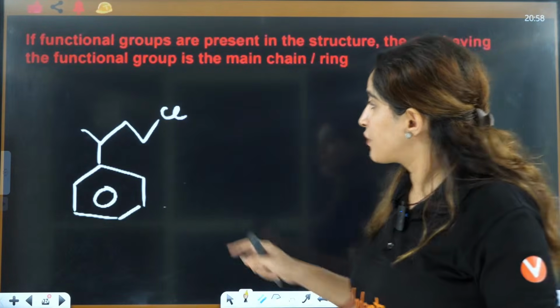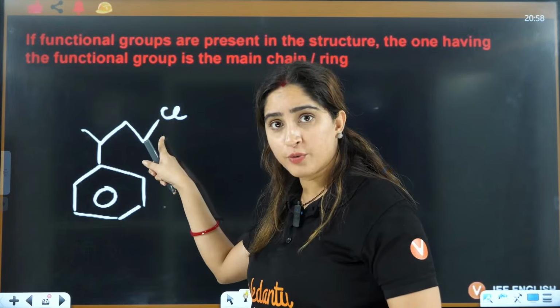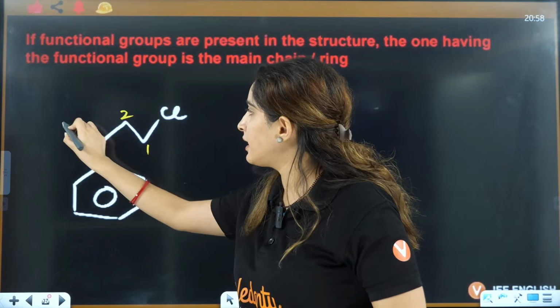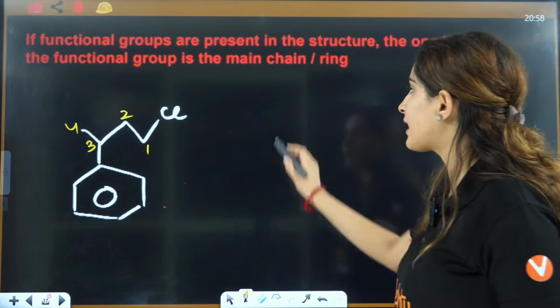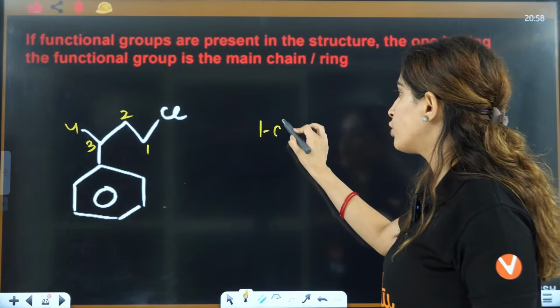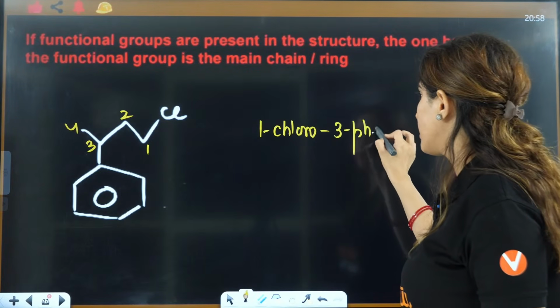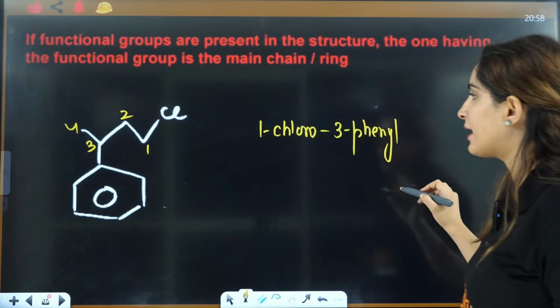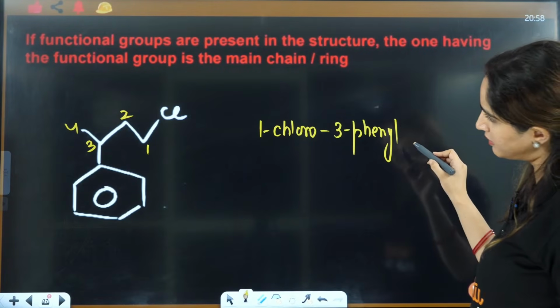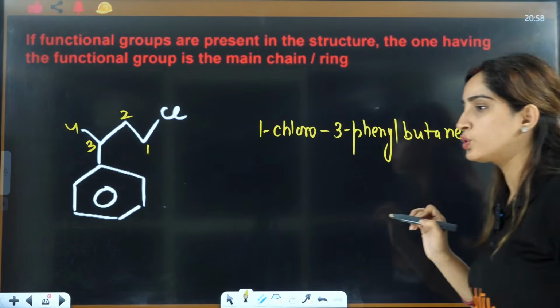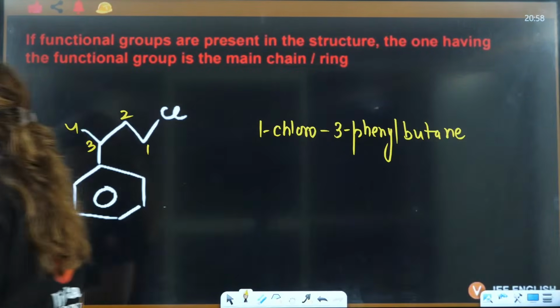Here the functional group is on the open chain, so I'll choose this one, 1, 2, 3 and 4. I'll write it as 1-chloro, 3-phenyl, butane.